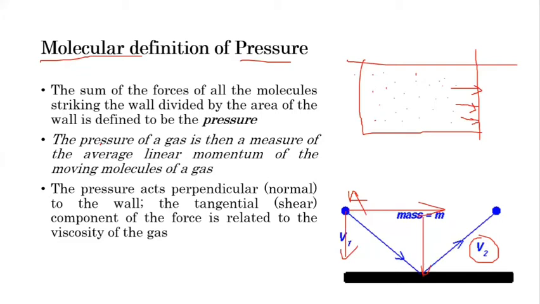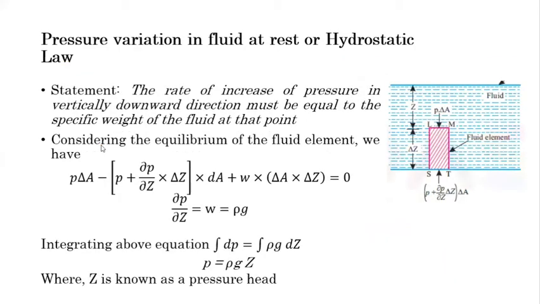Now let's move on to the next topic, which is the hydrostatic law, where we study the pressure variation in a fluid in the vertical direction. Before going on, let's understand the statement. The rate of increase of pressure in the vertical downward direction must be equal to the specific weight of the fluid at that point. These two words, vertical downward direction, are important.